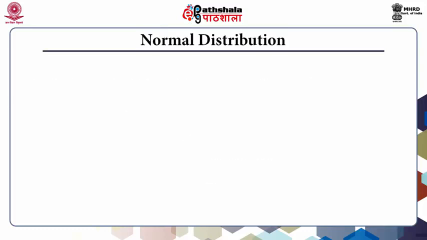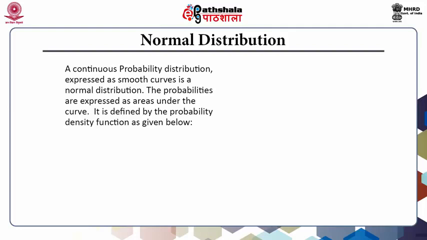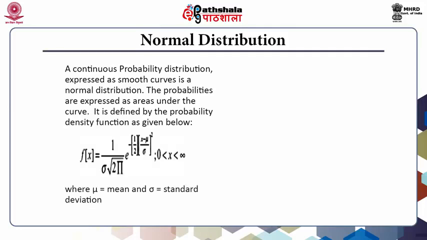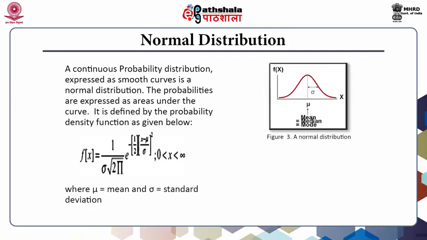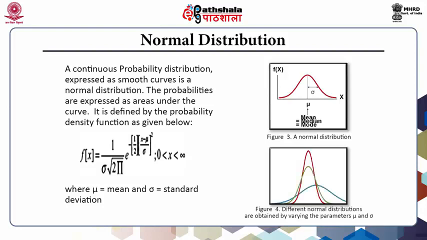Normal distribution. A continuous probability distribution expressed as a smooth curve is the normal distribution. The probabilities are expressed as areas under the curve. It is defined by the probability density function as given below. Figure 3 alongside shows a normal distribution and figure 4 alongside shows different normal distributions which are obtained by varying the parameters mu and sigma.